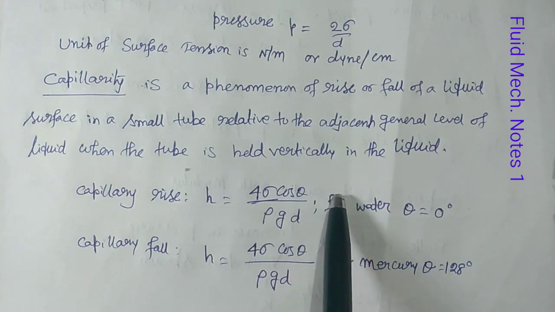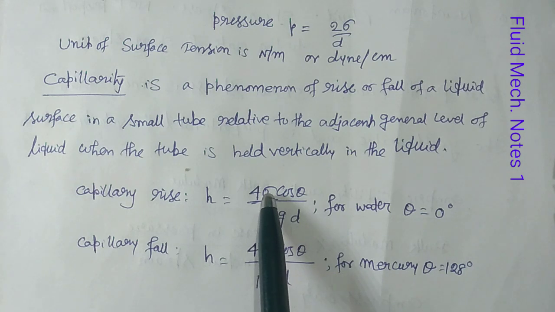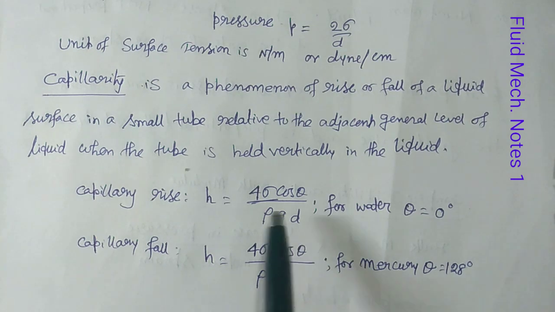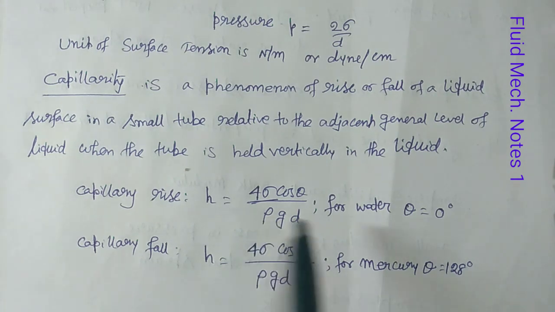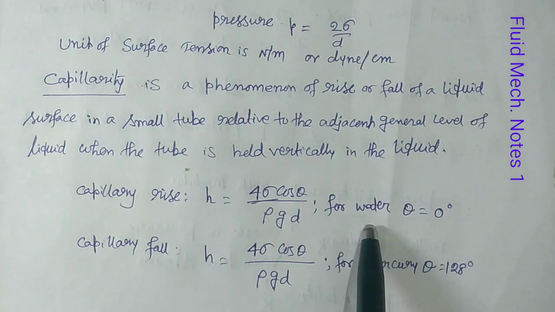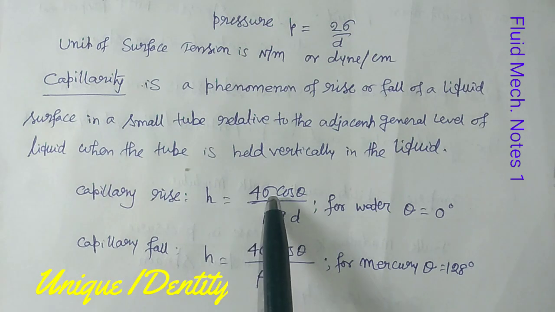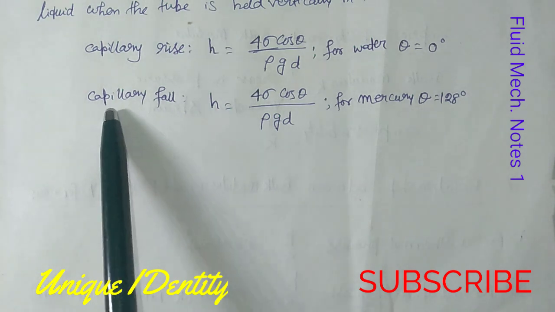The expression will be 4 sigma cos theta by rho g D, where theta is the angle of contact between the liquid and the glass tube, sigma is the surface tension, D is the diameter of the tube, g is the acceleration due to gravity, and rho is the density of the liquid. For water we can consider theta equals 0, so the expression will be 4 sigma by rho g D, as cos 0 degrees equals 1.